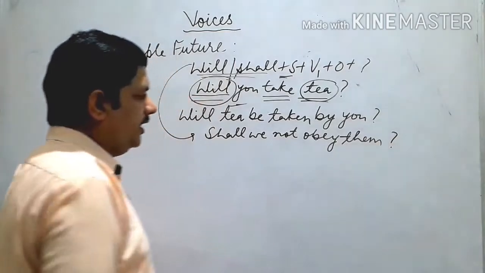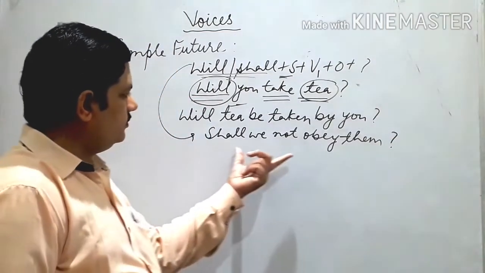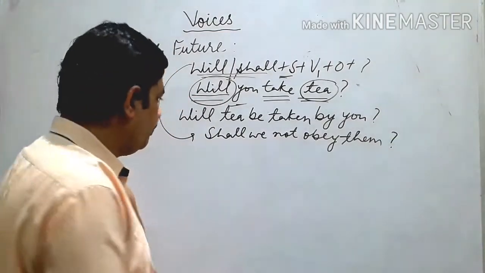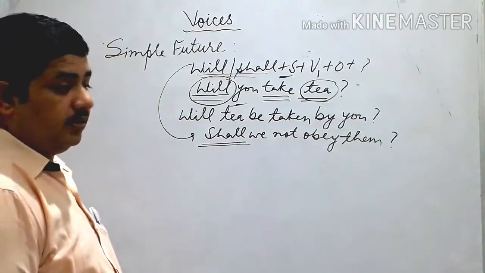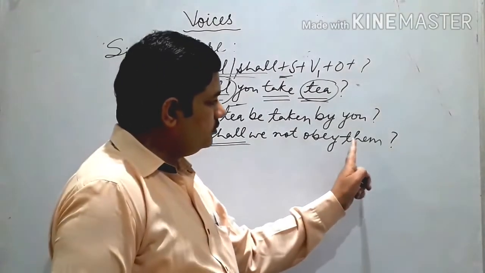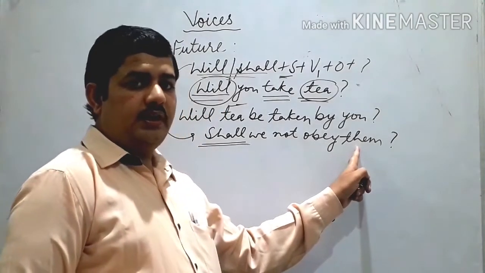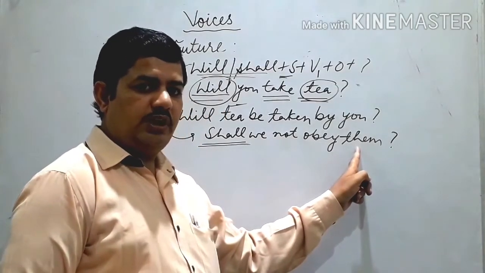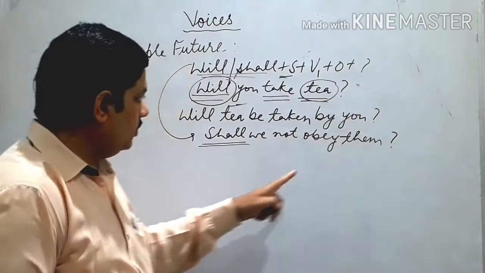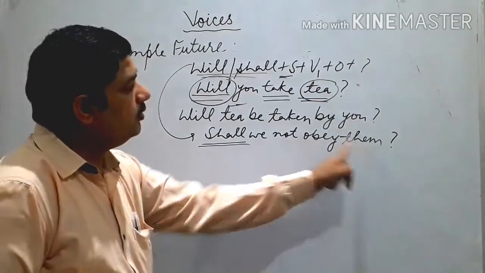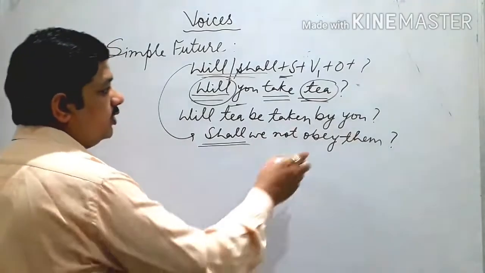Shall we not obey them? So here it is interrogative negative. Now we have to replace this shall, because here it is third person plural number. I told you with third person plural number we use will. So we use will, because now it is third person plural number.